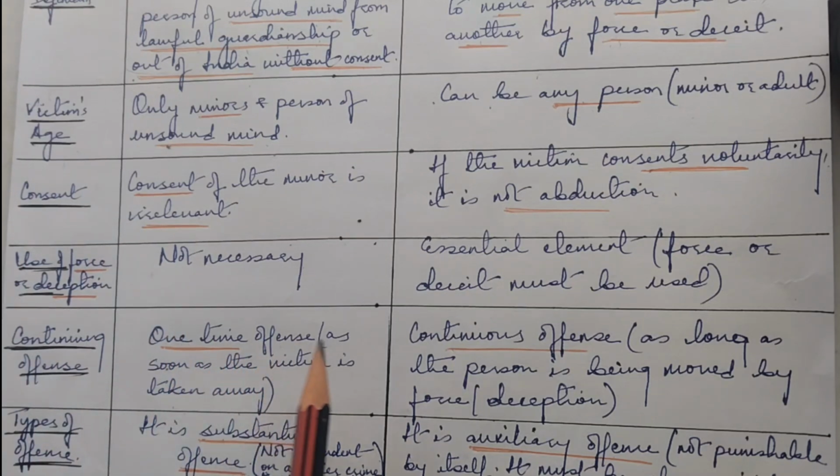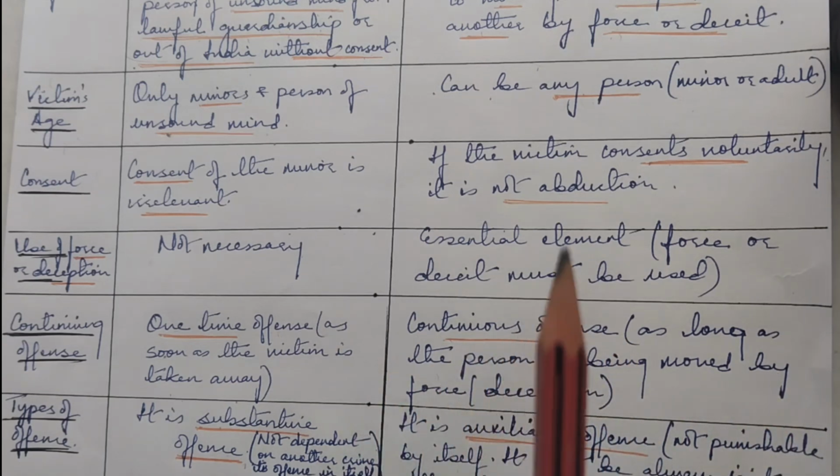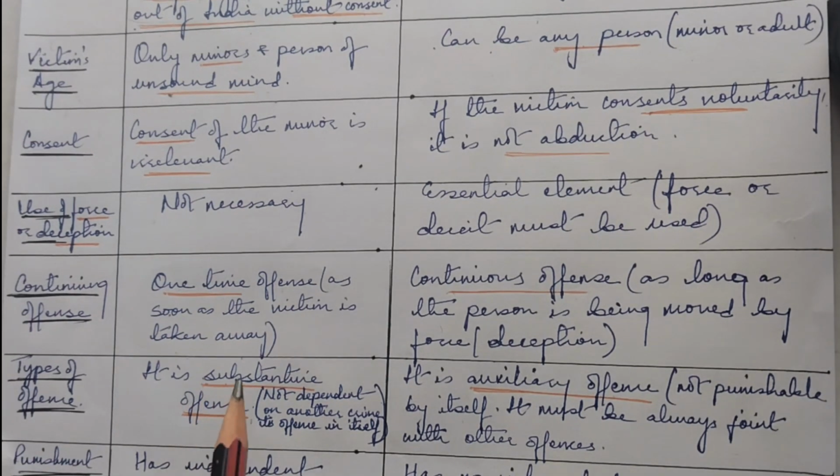Kidnapping is a one-time offense, so as soon as the victim is taken away, it becomes kidnapping. Here it is a continuous offense, so as long as the person is being moved by force, it becomes abduction. Kidnapping is a substantive offense, which means it is not dependent on any other crime, it is an offense in itself. Abduction is an auxiliary offense, that is, it is not punishable by itself, it must always be joined with another offense. So abduction itself is not punishable, but it becomes an offense when linked with criminal intent.